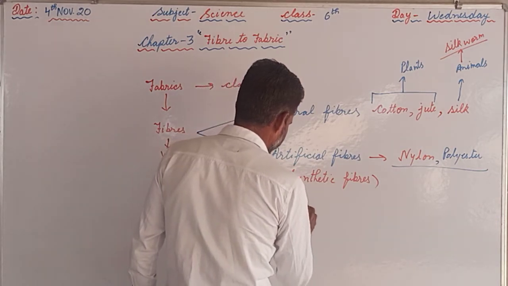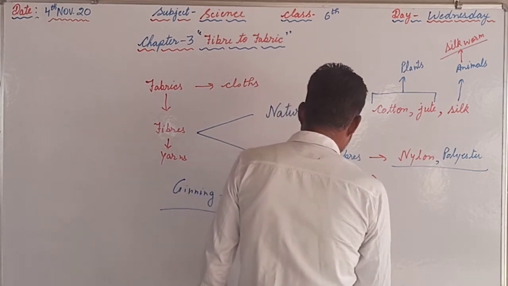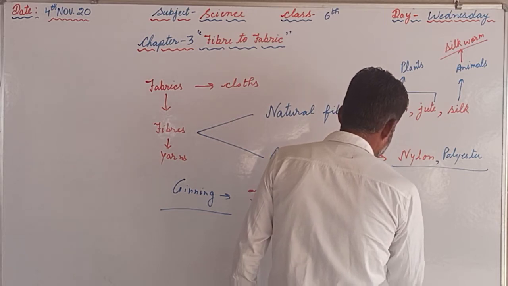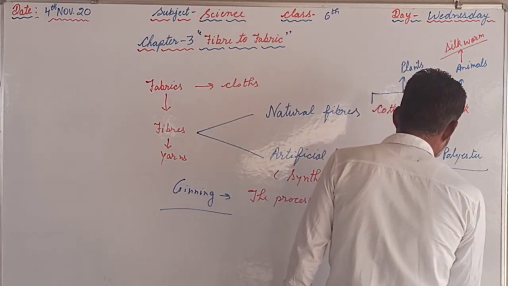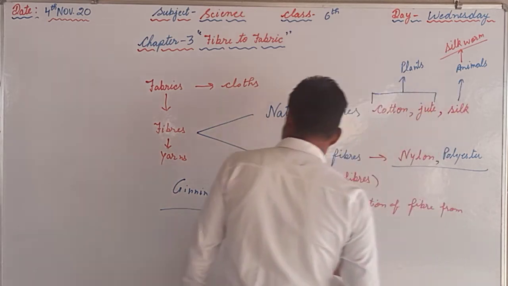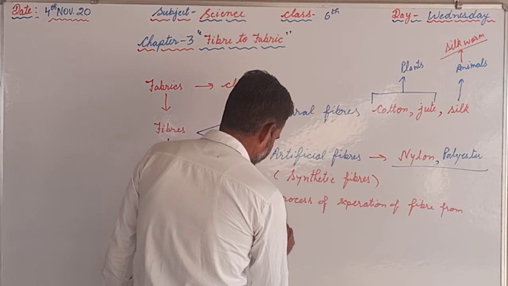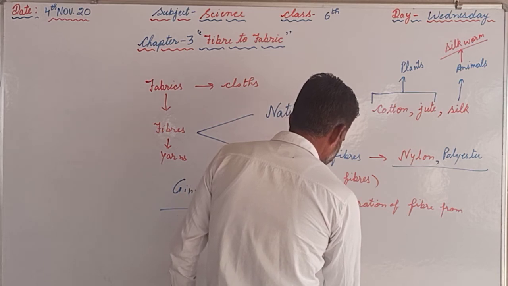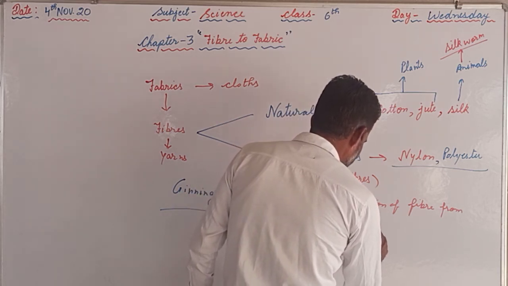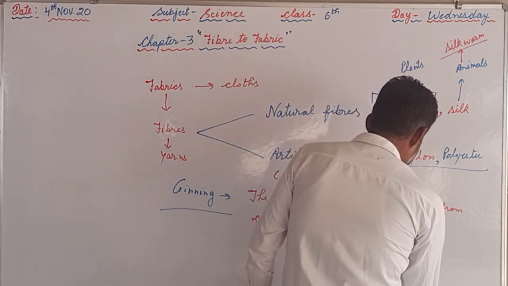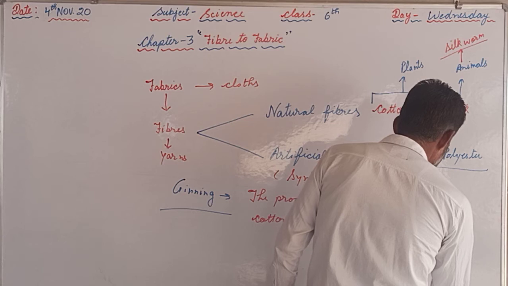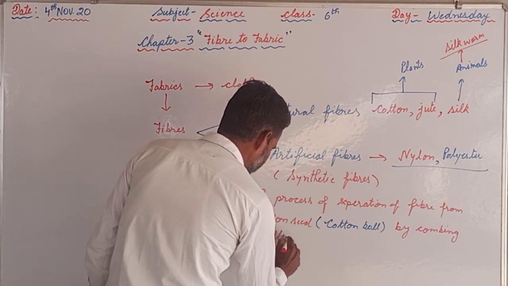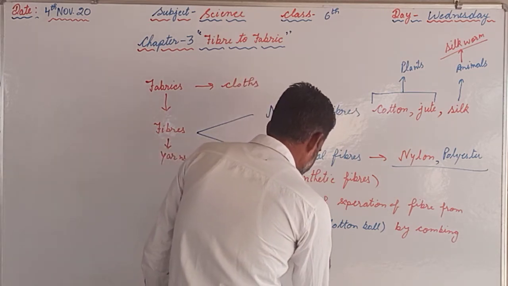The process of separation of fiber from cotton seed, or that is known as cotton ball, by combing is called ginning.